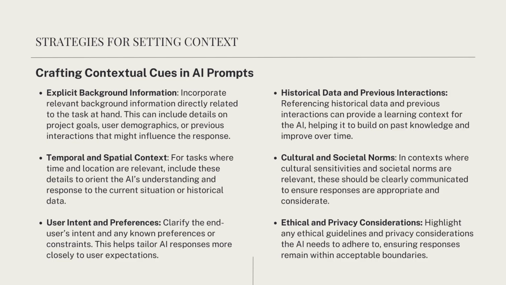Fourth, historical data and previous interactions. Reference historical data and previous interactions. This provides a learning context for the AI, helping it build on past knowledge and improve over time. Fifth, cultural and societal norms. In contexts where cultural sensitivities and societal norms are relevant, these should be clearly communicated. This ensures responses are appropriate and considerate. AI doesn't inherently know cultural nuance unless you provide it.